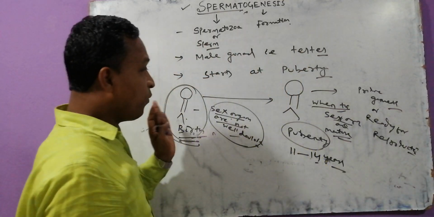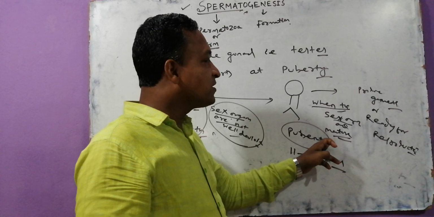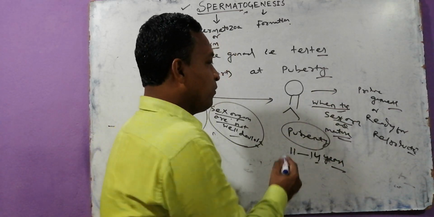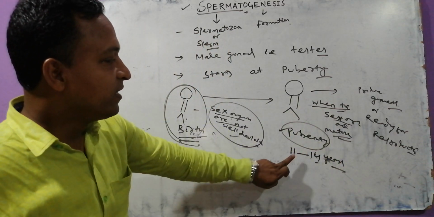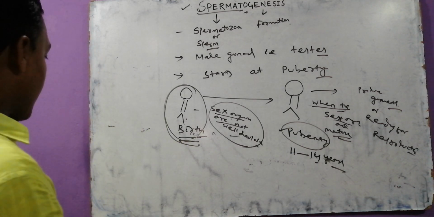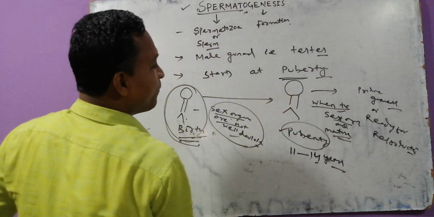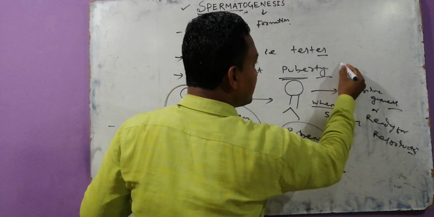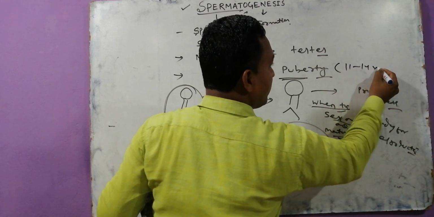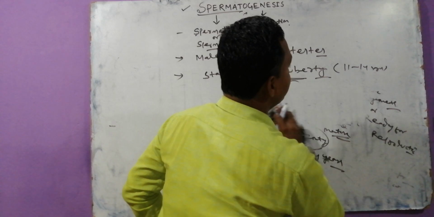When the person is ready for reproduction, or the sex organs are matured, we call that puberty, at 11 to 14 years. And spermatogenesis starts at puberty, that is 11 to 14 years. Clear?